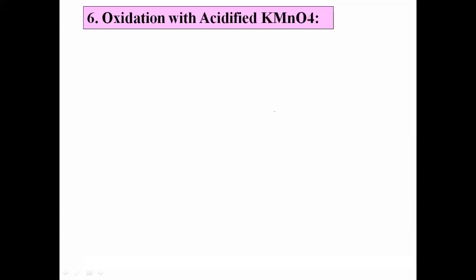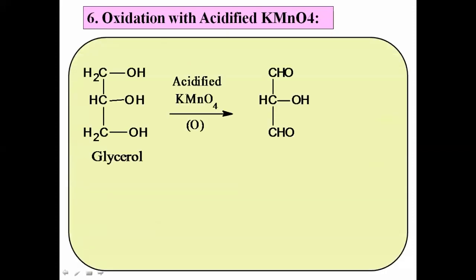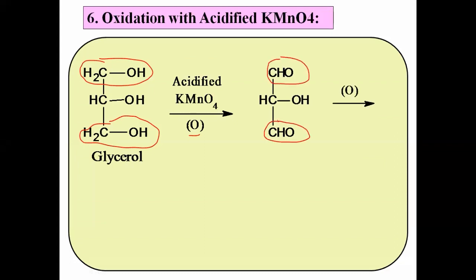Then let us see one more method by using acidified KMnO4. Here what happens? Suppose we are using acidified KMnO4. In the first step, both the primary OH groups directly undergo oxidation, and the primary OH groups convert into CHO. I am showing the conversion of both into CHO. There is a formation of such a dialdehyde compound. It further undergoes oxidation. Both the CHO groups convert into COOH.